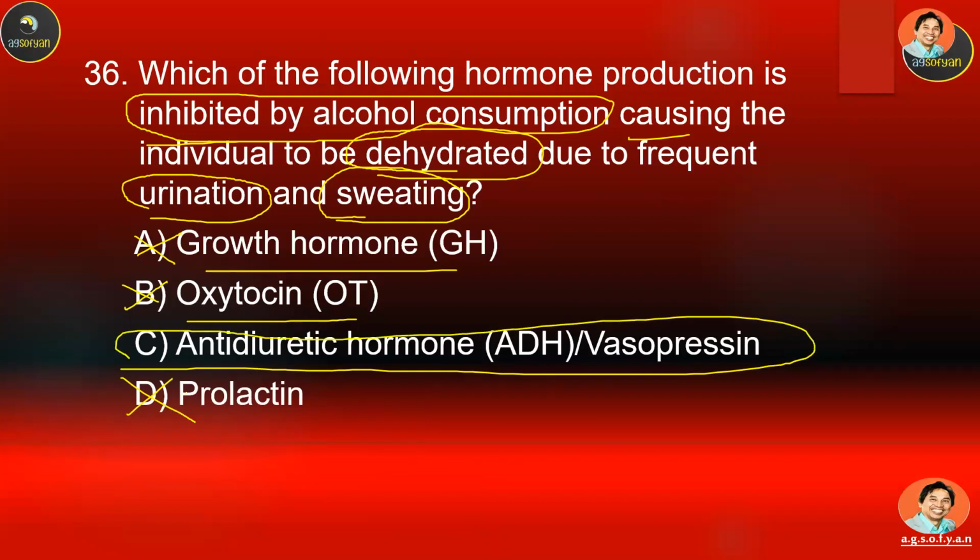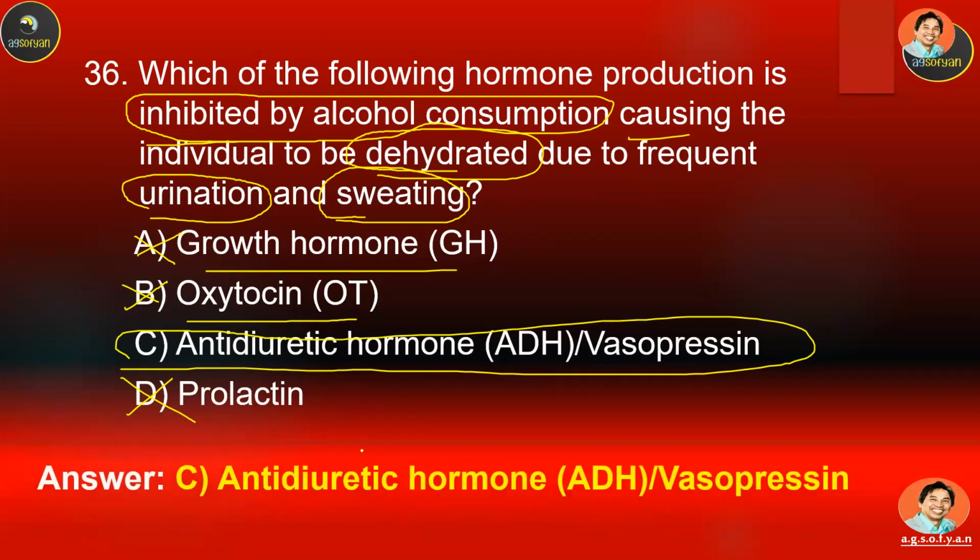And you know, if someone, for example, drinks a lot of alcohol during a certain night, what happens? They mostly urinate more and sweat more. This is one of the side effects of alcohol on our endocrine system. Alcohol reduces the production of ADH. Because ADH is less, we have more urination and more sweating. So our body becomes dehydrated. Sometimes it is very dangerous.